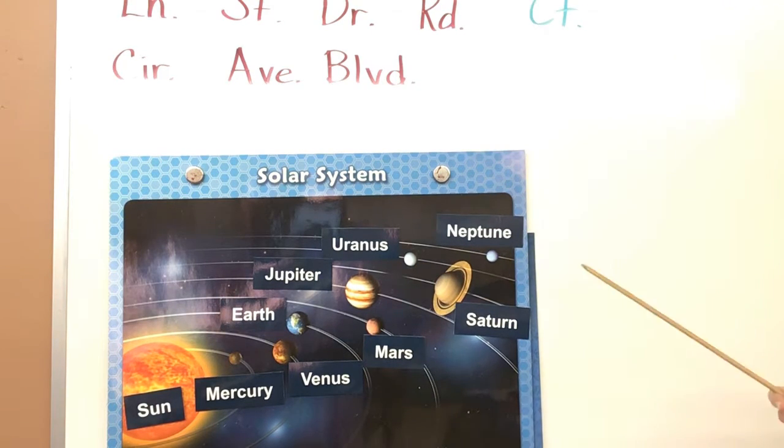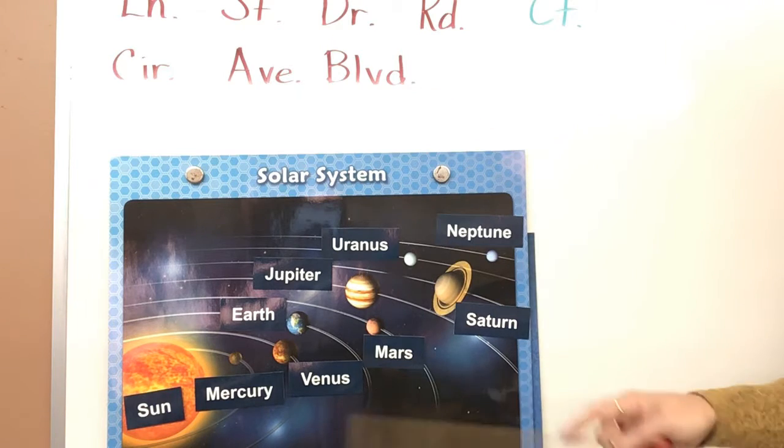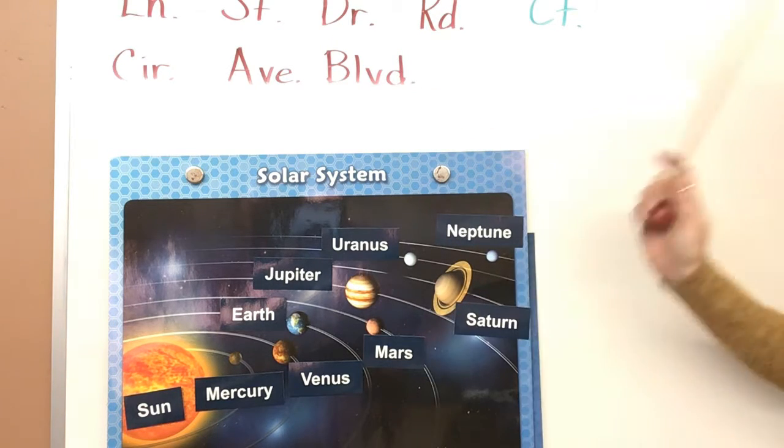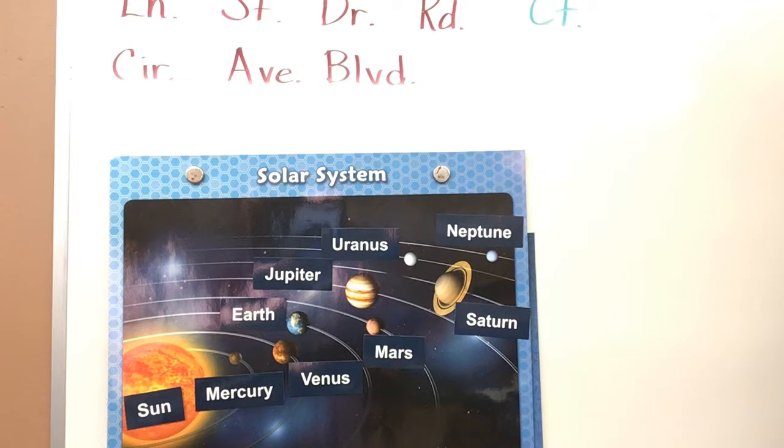And I will have this at home when we're doing the distance learning, and I will review it. Probably by then I will have taken away the names. Maybe next week I'm going to take away the names, and we'll do it without looking.